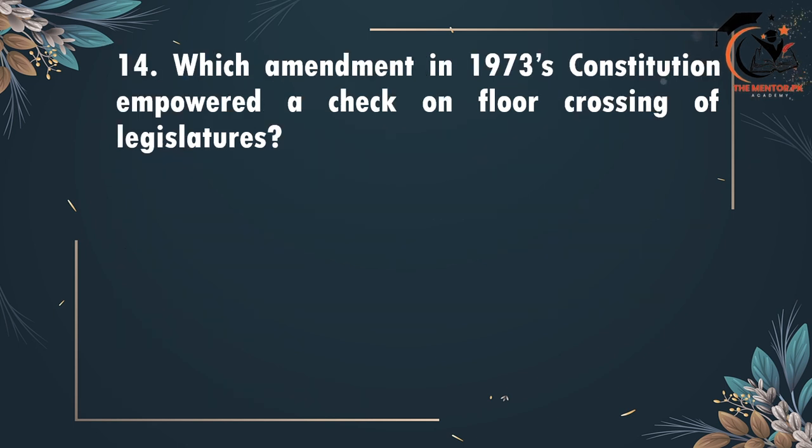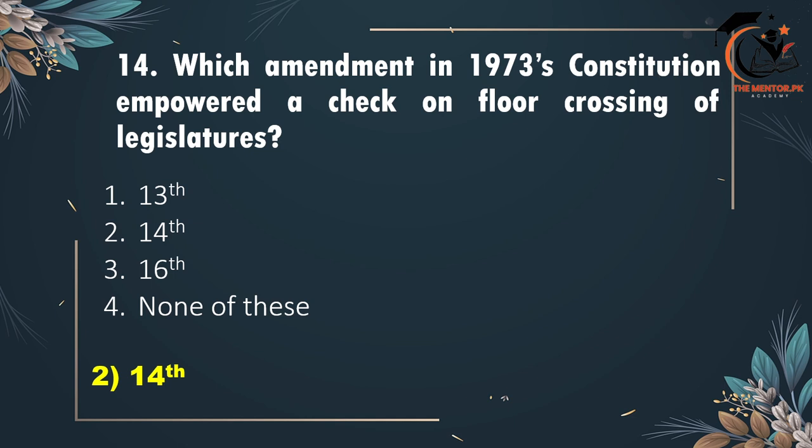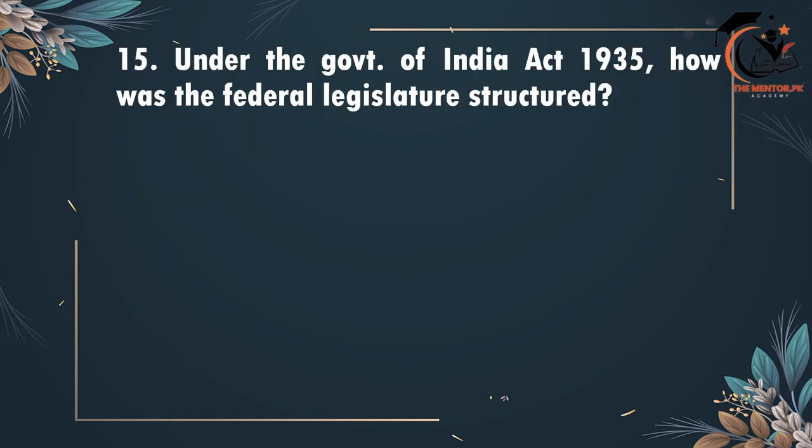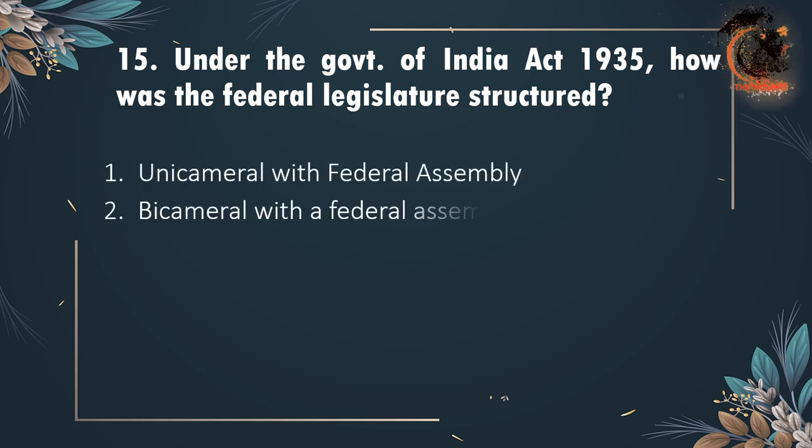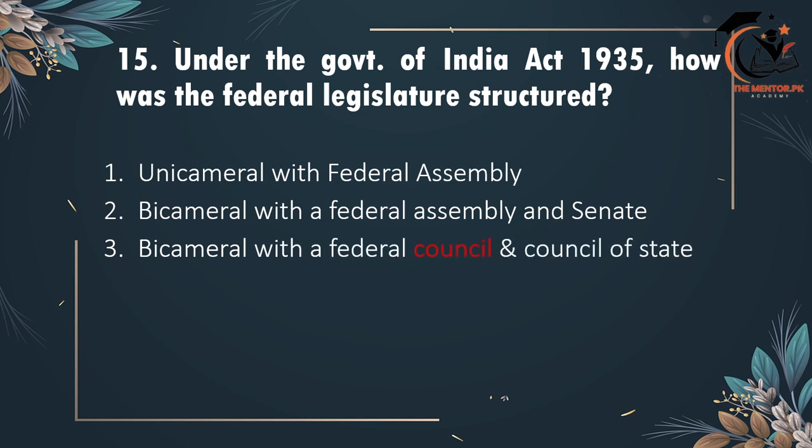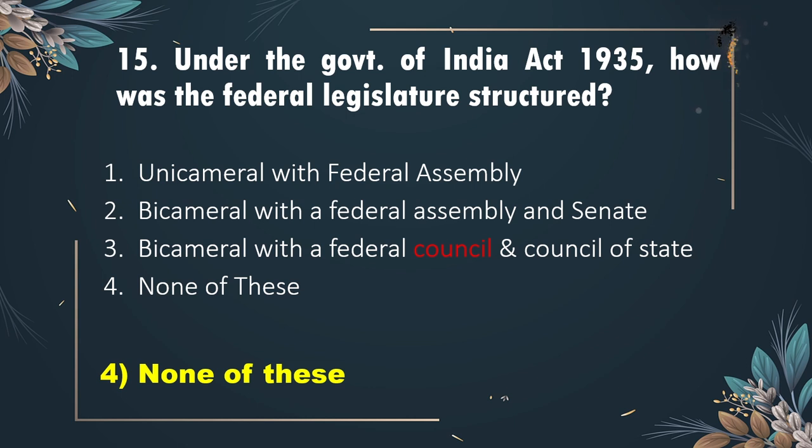14th है, which amendment in 1973 constitution empowered a check on the floor crossing of the legislature? 13th, 14th, 16th or none of these. Correct option है option 2 14th. 15 है, under the Government of India Act 1935, how was the federal legislature structured? Unicameral with the Federal Assembly, bicameral with the Federal Assembly and a Senate, bicameral with the Federal Council and a Council of State or none of these. Correct option option 4 none of these because bicameral with the Federal Assembly and Council of State था, यहाँ पे Federal Council लिखा हुआ है इसलिए हमारे पास कोई ऑप्शन यहाँ पे नहीं है.